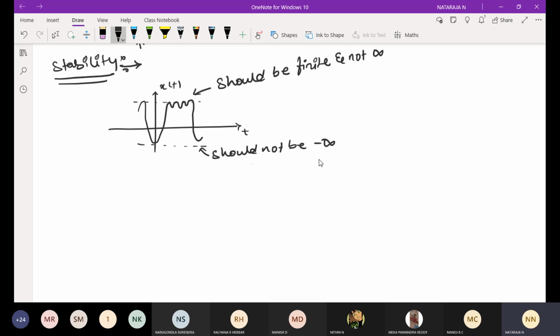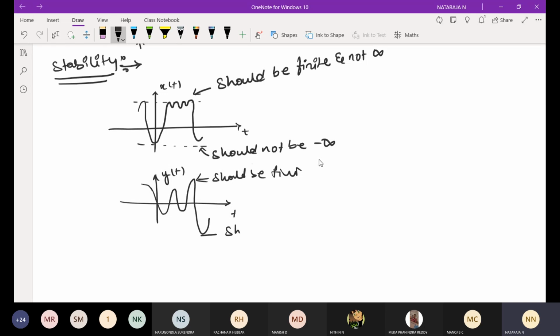Take one more example, y of t. We'll have a condition for this also. This should be finite, this also should be finite.